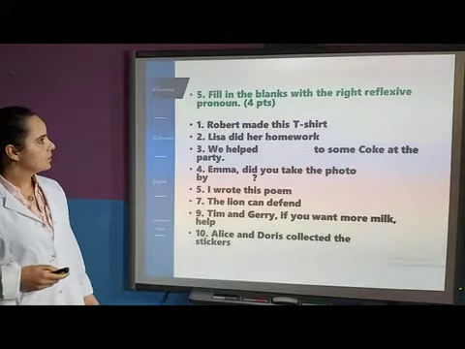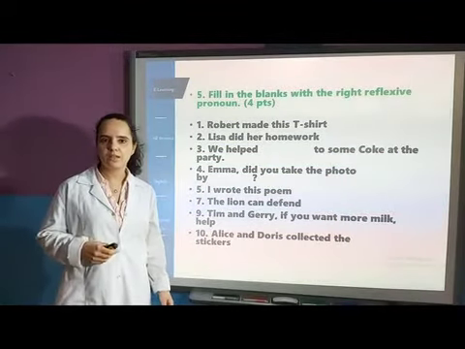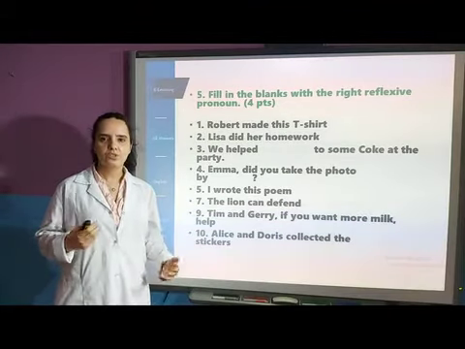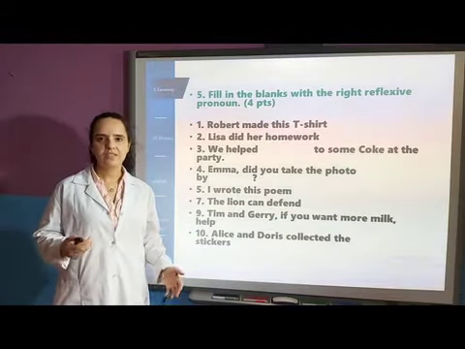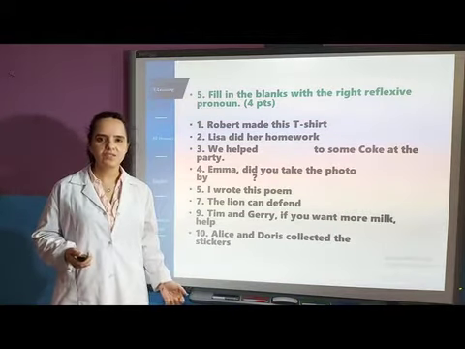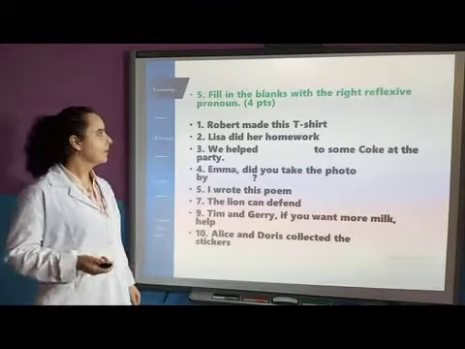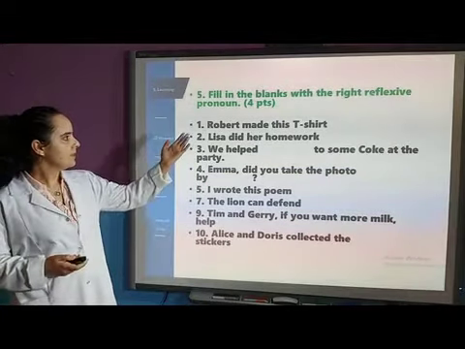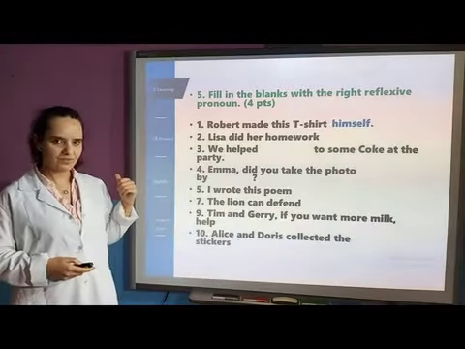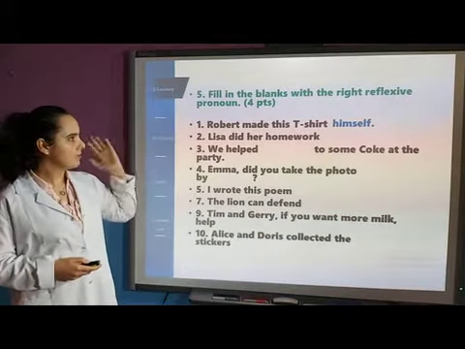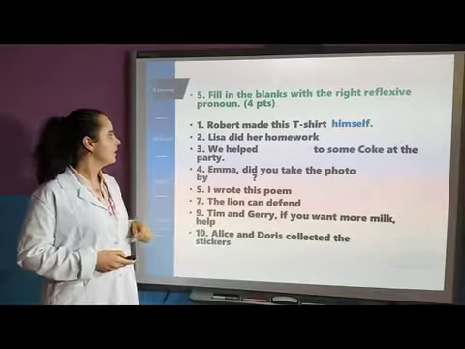5, fill in the blanks with the right reflexive pronouns. So reflexive pronouns are myself, yourself, himself, herself, itself, ourselves, yourselves, and themselves. Okay? Here Robert made this t-shirt himself. Okay? We have Robert is a boy, so we're going to use himself.